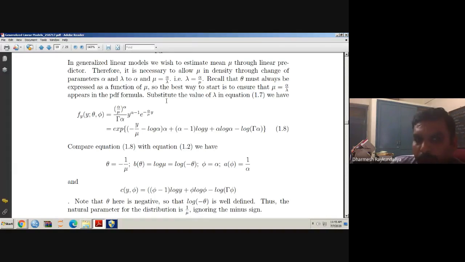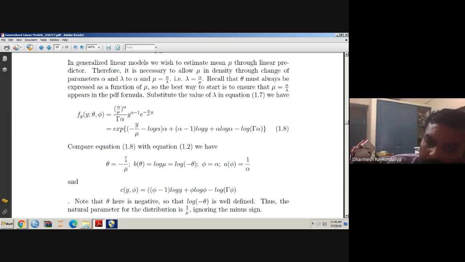So we just substitute lambda equal to alpha by mu into the density function, and then express in the form of an exponential family of distribution, compare with equation 1.2 of exponential family, and we got theta equal to minus 1 by mu and b theta equal to minus log theta.